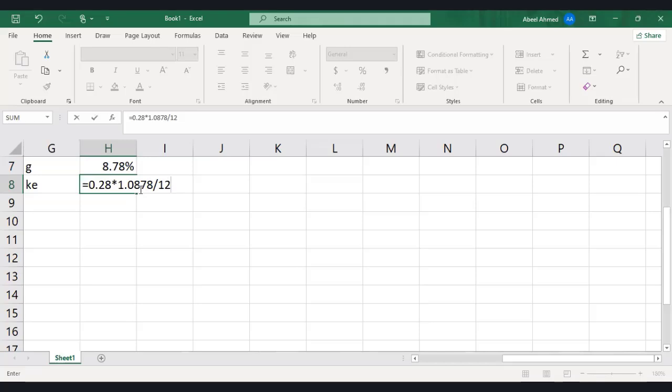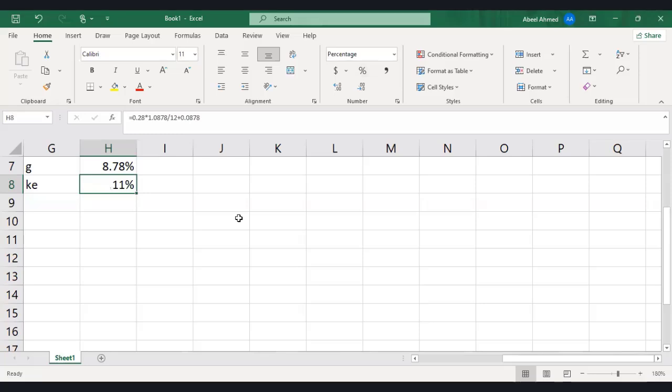Or even if we are not using the bracket, let's see what happens. So we're getting 11.3 something. If you convert this into a percentage, it is 11%. I hope it is clear to everyone how to get this G and how to calculate this KE on the spreadsheet. Let's go back to the OneNote.